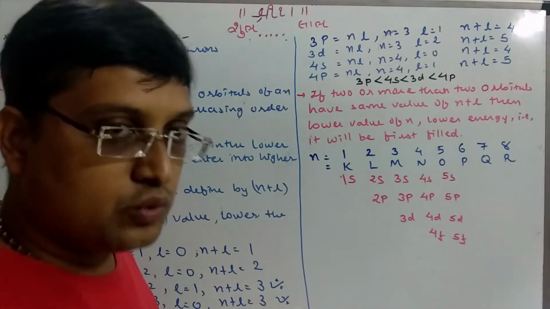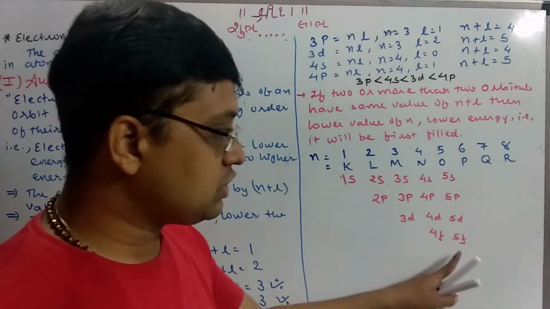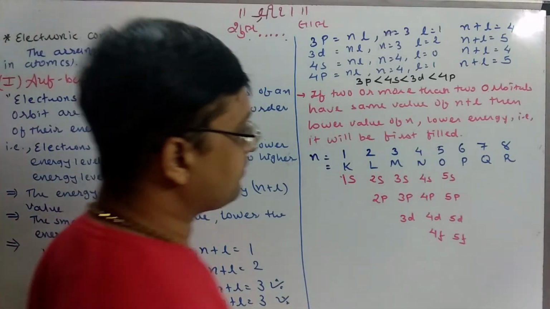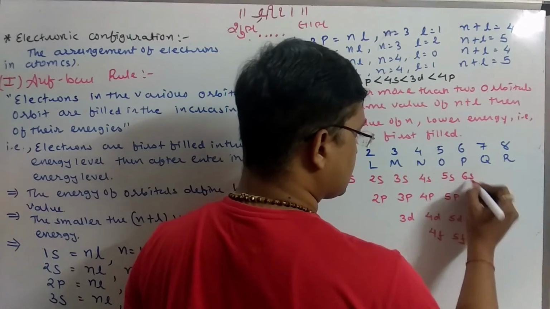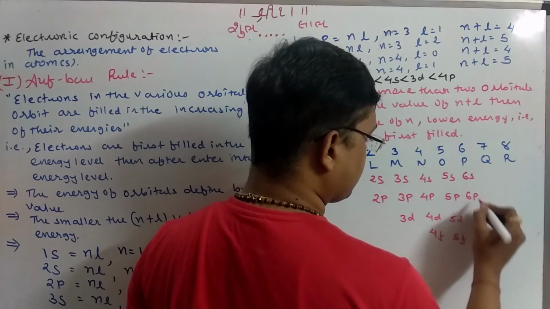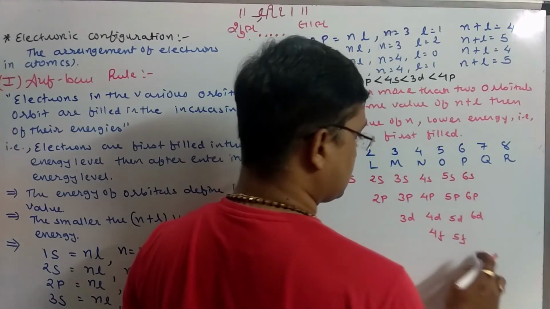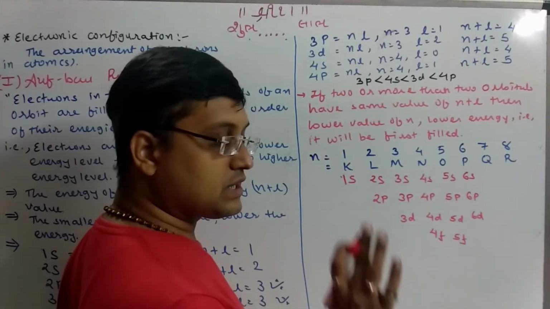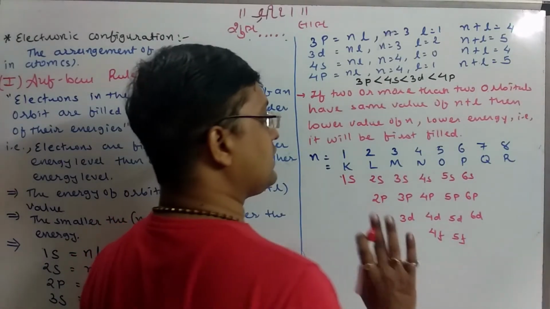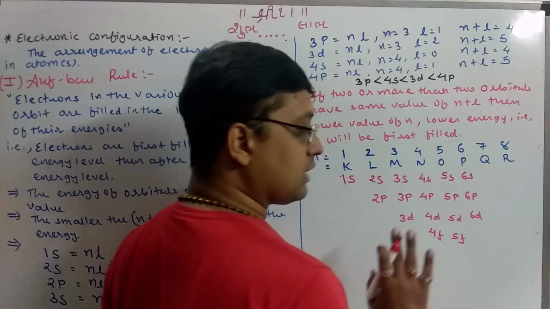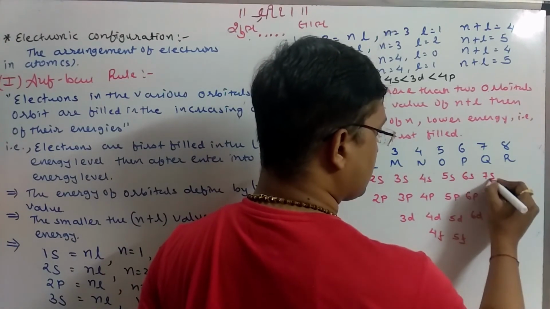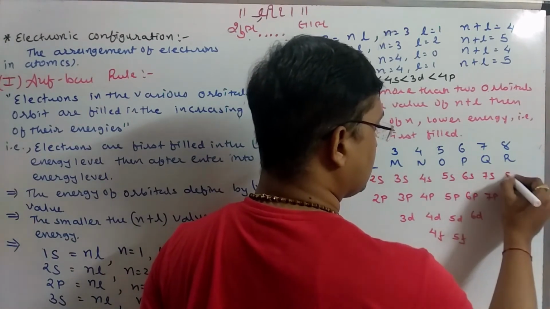Till today no atom has a g orbital, so I am not mentioning it here. Same for 6s, 6p, 6d, 6f; no atom with a 6f orbital has been found yet, so I am not mentioning it. Same 7s, 7p, and here 8s.